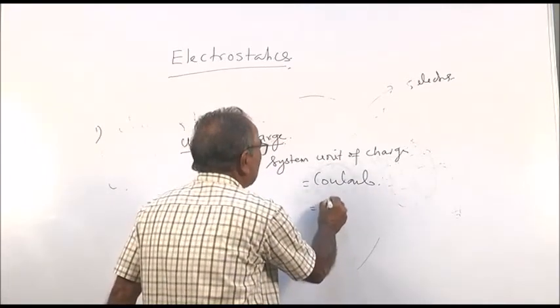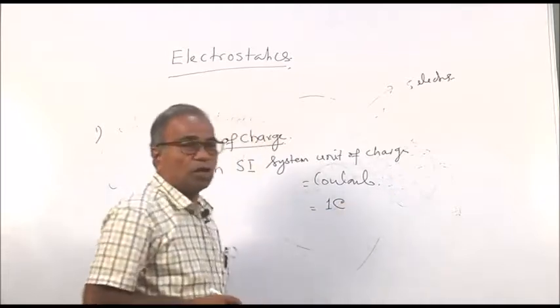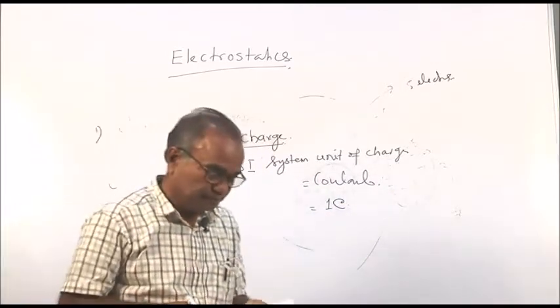That is called, we write as 1C, coulomb. It is written as capital C.